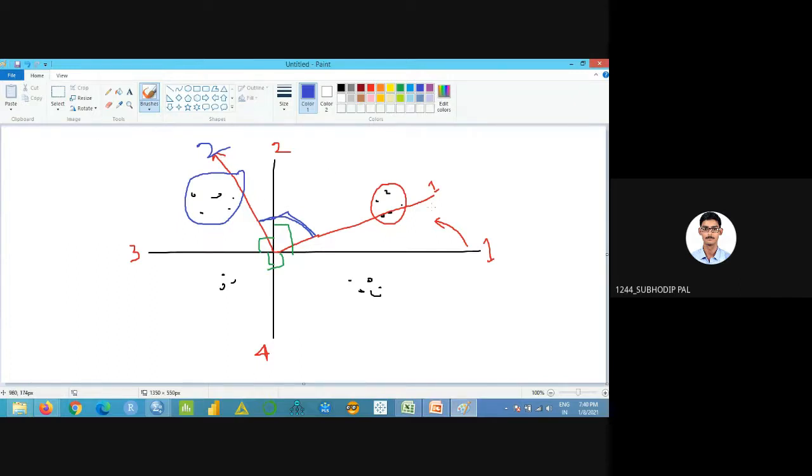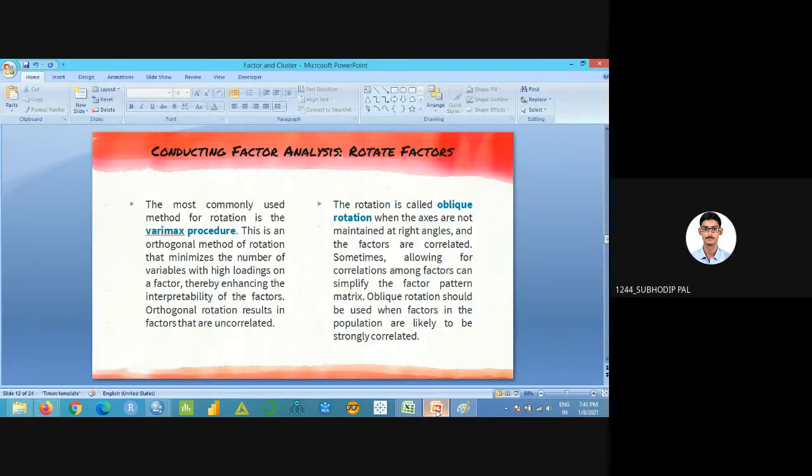If I rotate axis 1, axis 2 will also rotate, and axis 3 as well. So we always maintain the angle between all the 4 axes at 90 degrees. That is the Varimax approach. Clear, everyone?